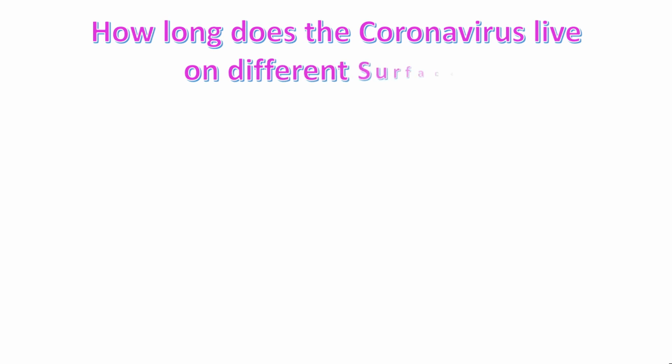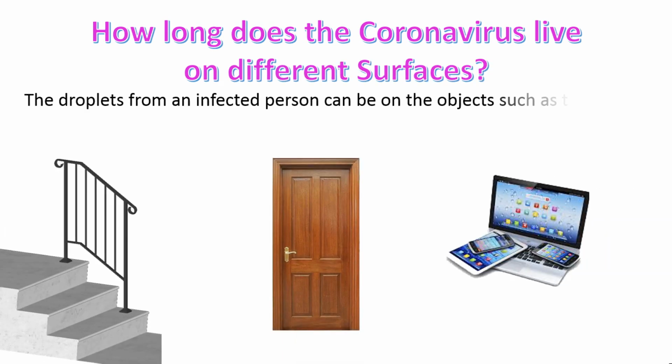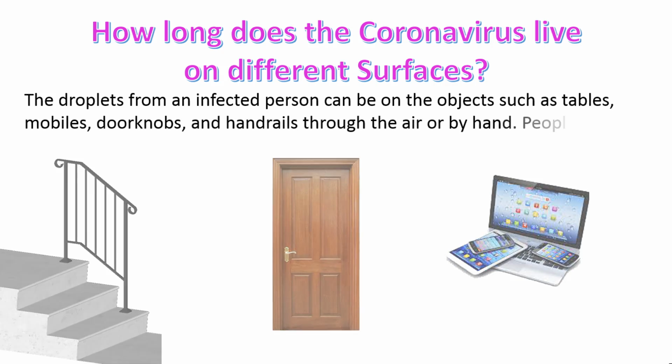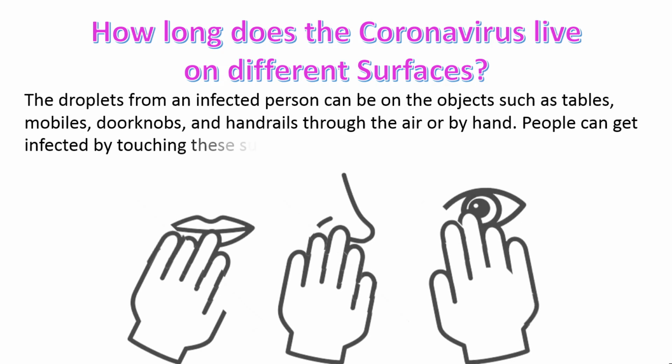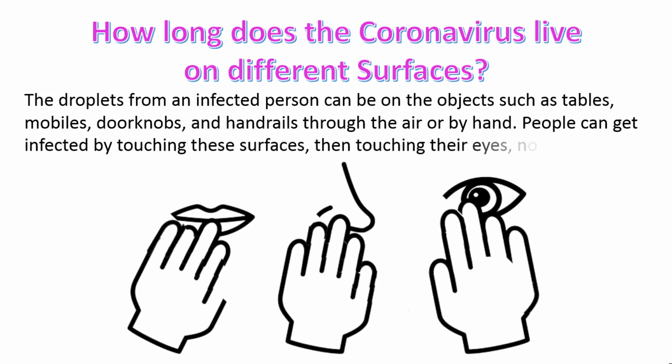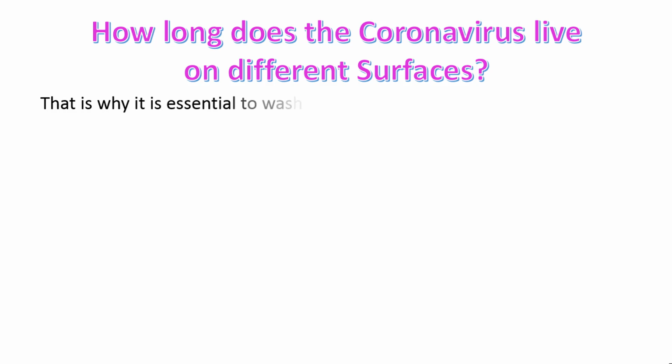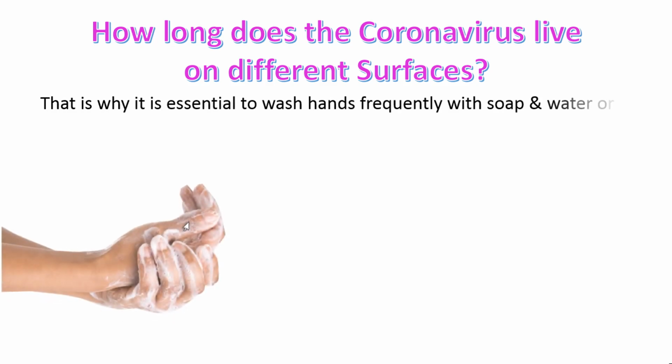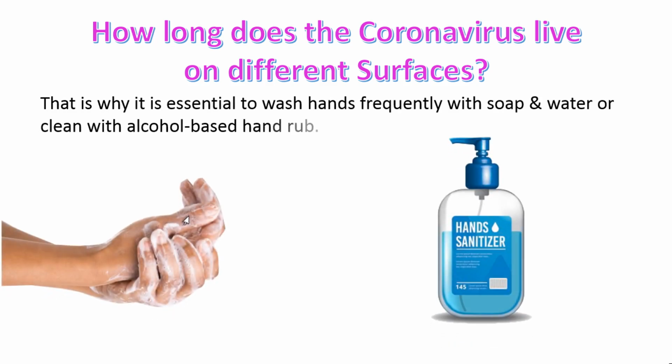How long does the virus survive on different surfaces? The droplets from an infected person can land on objects such as tablets, mobiles, doorknobs, and handrails through the air or by hand. People can get infected by touching these surfaces, then touching their eyes, nose, or mouth. That is why it is essential to wash hands frequently with soap and water or clean with alcohol-based hand rubs.